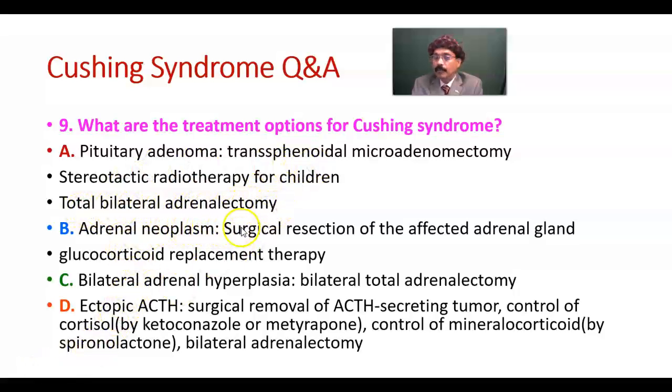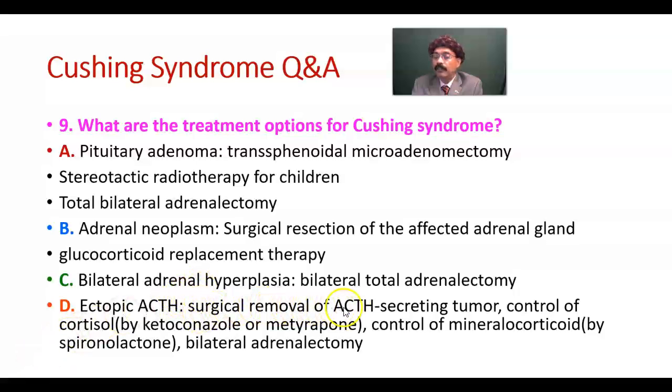Adrenal neoplasm, surgical resection of the affected adrenal gland, glucocorticoid replacement therapy. Okay, that is the idea. After we take out the adrenal gland, we must support with glucocorticoid. Bilateral adrenal hyperplasia, we do bilateral adrenalectomy. Okay, so we'll take out the adrenal gland, but certainly it will be supported by glucocorticoid.